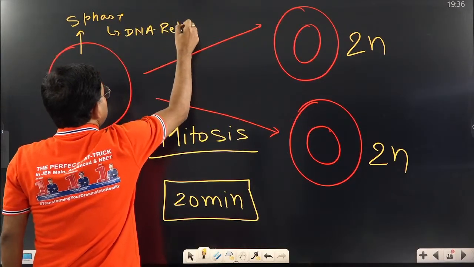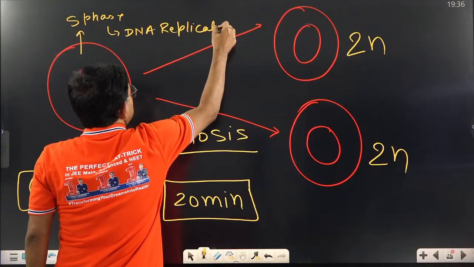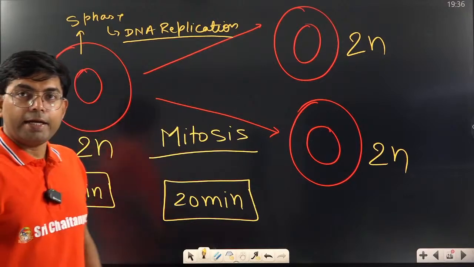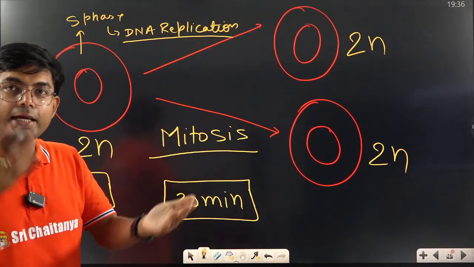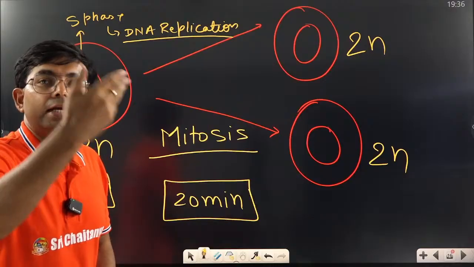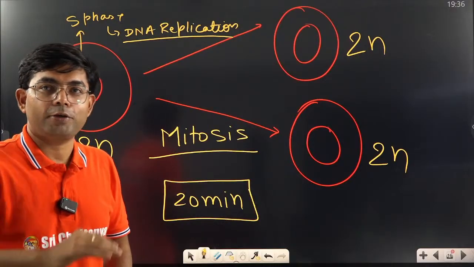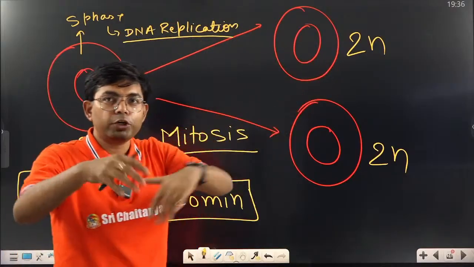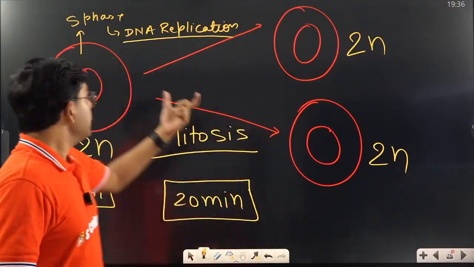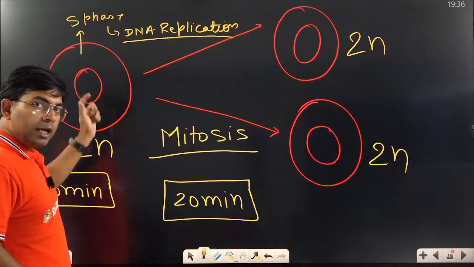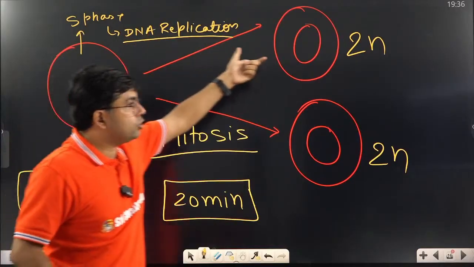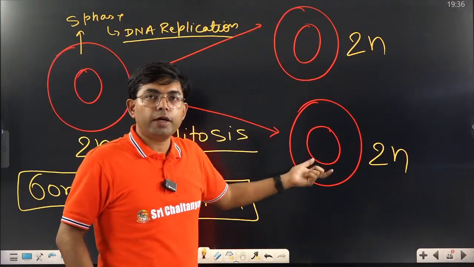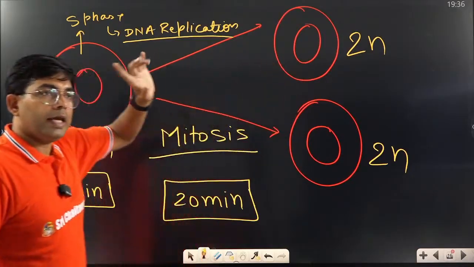DNA replication doubles the DNA content and then it is halving. Basically understand, it is first multiplying by 2, then dividing by 2. Means one replication and one division. So won't it be equal? First replication into 2 and then division divided by 2. So won't it be 2n in both? Right? So yes, that was the question.